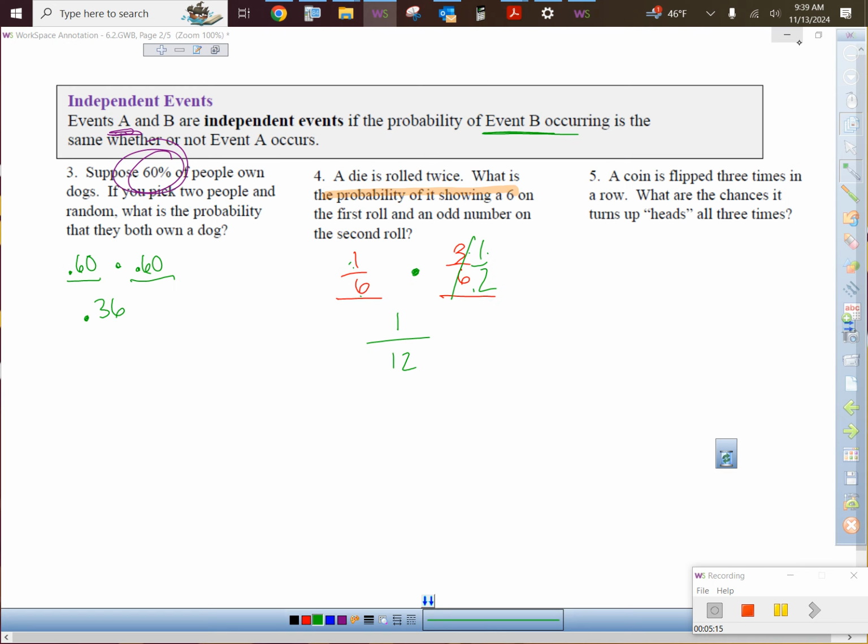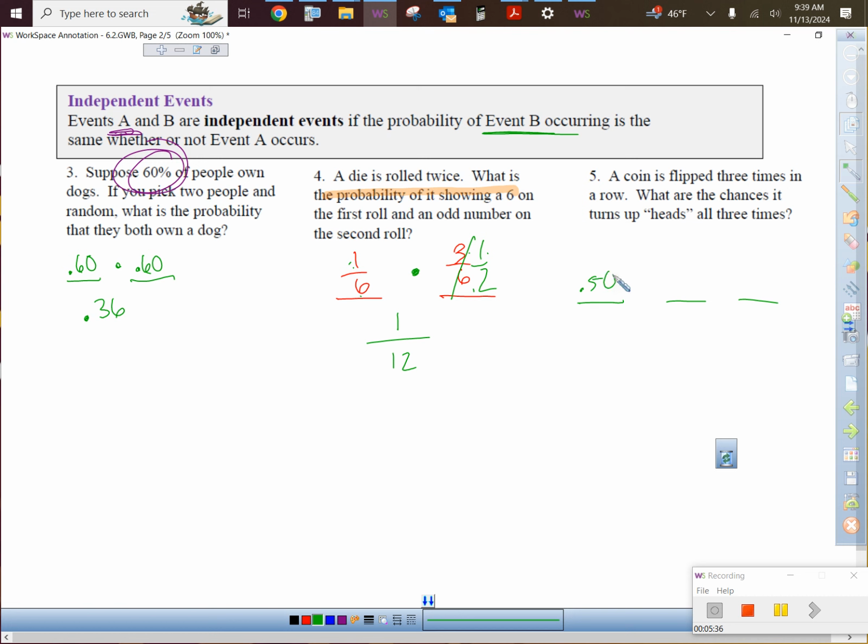So cool. A coin is flipped 3 times in a row. 1, 2, 3. 3 times in a row. What are the chances that it turns up heads all 3 times? We have not talked about coins yet. Are we cool with heads and tails on a coin, right? Each one has what percent chance of happening? 50%, right? So how about 0.50 to be a heads the first time?